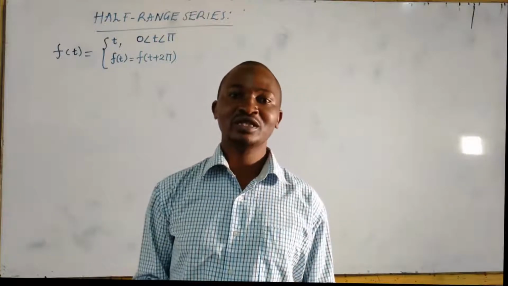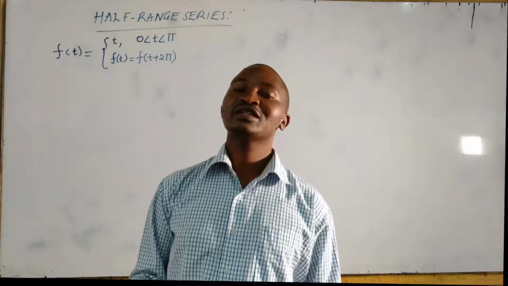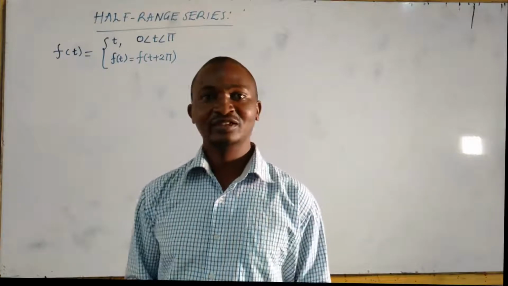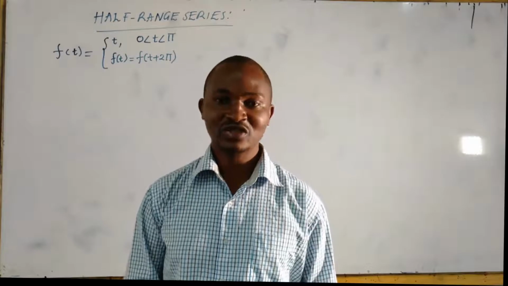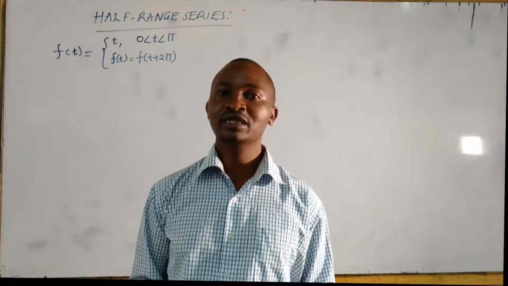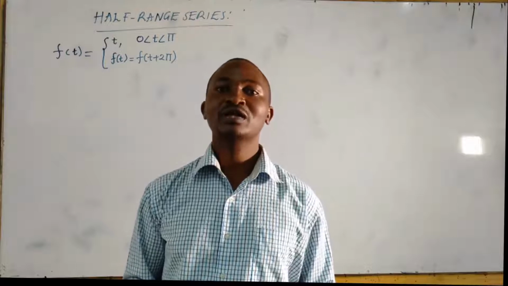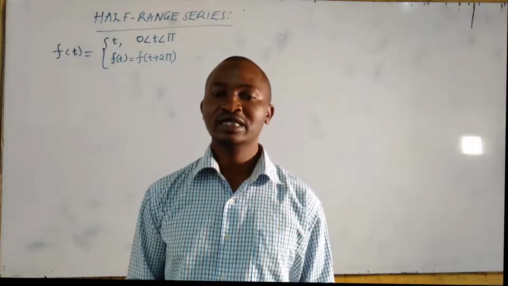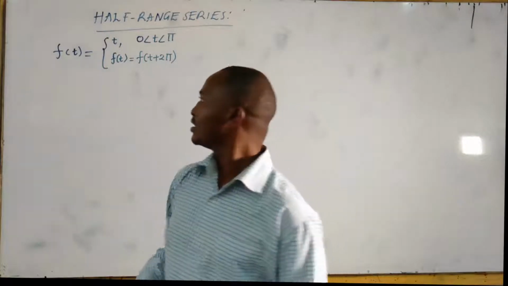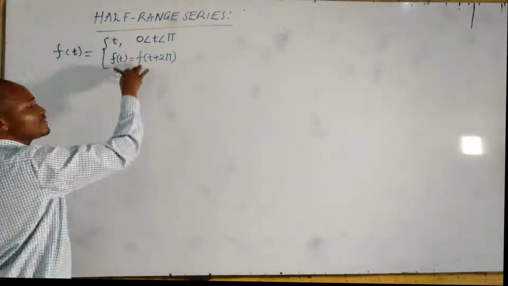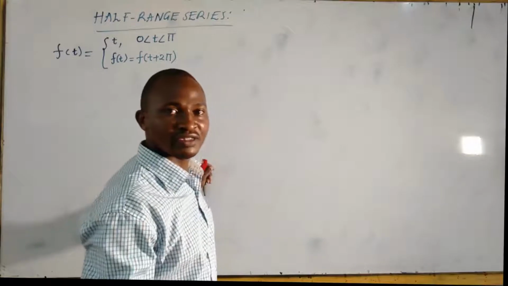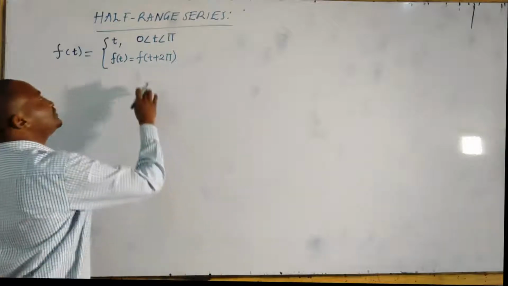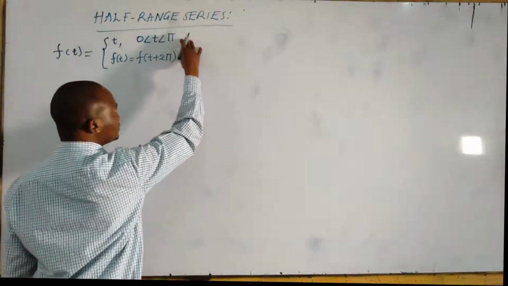There are three ways in which you can treat the series. You can treat the series to be neither, that is, it's neither odd nor even. You can be told to treat it as an even function, meaning it will contain cosine terms and the constant only, or you can be told to treat it as an odd function, meaning that it's going to contain sine terms only. Let us treat this function in the three scenarios as even, odd, or neither. If you have to treat this function as even,